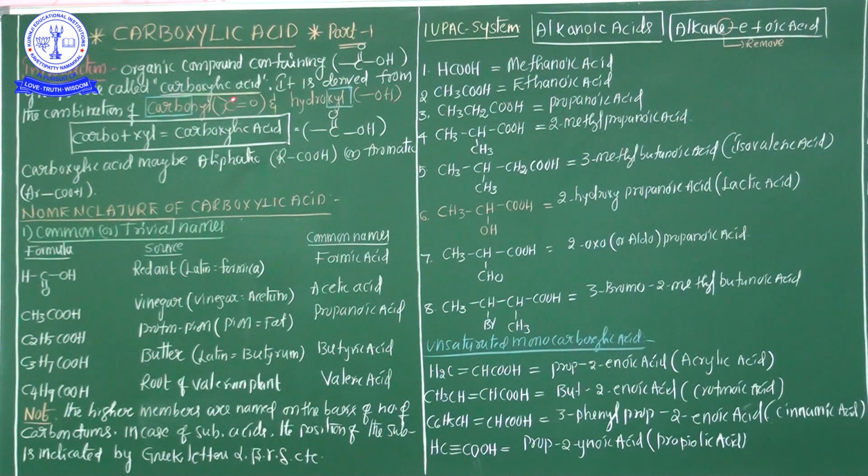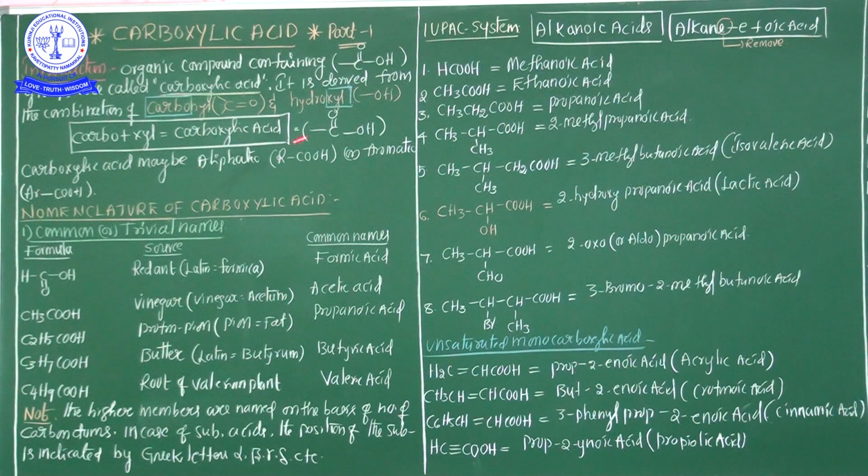See here, carbonyl means C double bond O, hydroxyl means OH. So from carbonyl, the word carb, and from hydroxyl, the word oxyl. Both of them together ultimately form carboxylic acid. This is the most important. In carboxylic acid, two different groups are there. One is the carbonyl group, nothing but the C double bond O group, and one more group is the alcohol group, that is the OH group. So whenever you represent the carboxylic acid group, it is COOH.